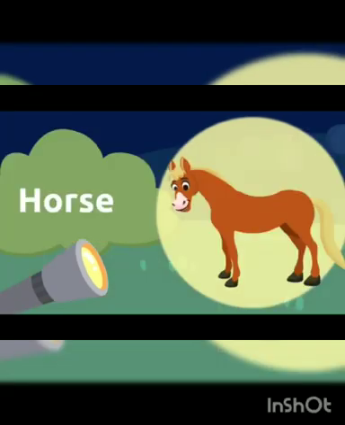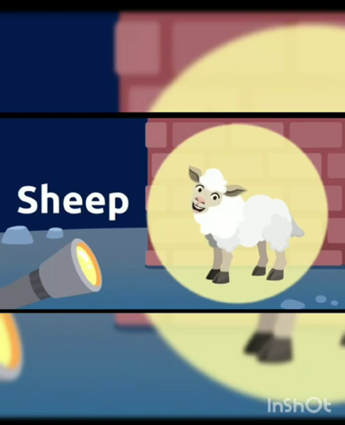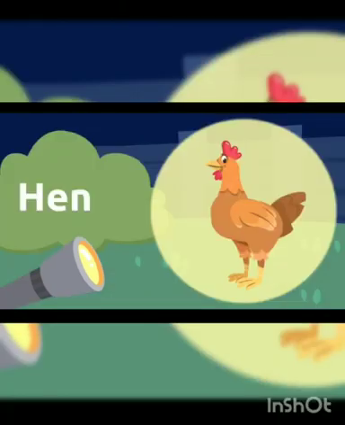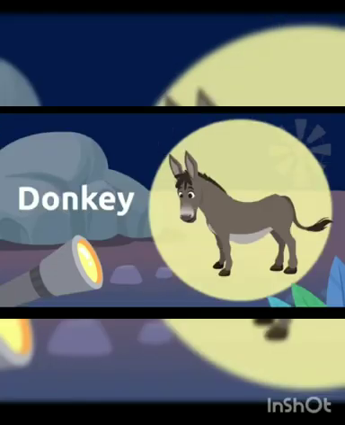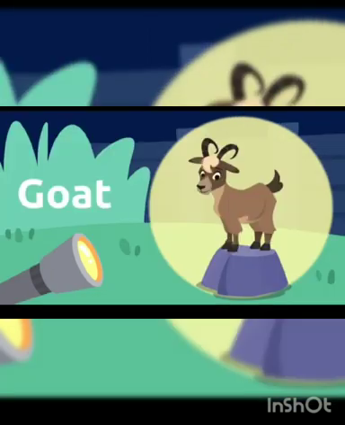This is a horse. Horse carries a load. This is a sheep. Sheep gives us wool and meat. This is a hen. Hen gives us meat and eggs. Rabbit also gives us meat. This is a donkey. Donkey carries a load. This is a goat. Goat gives us mutton.